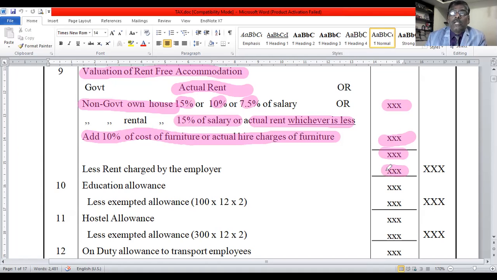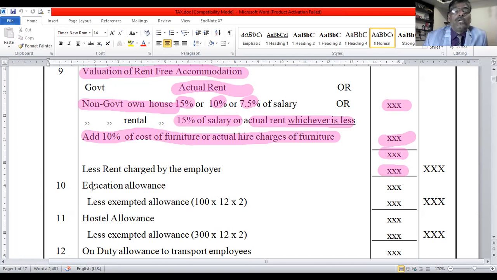If you deduct the rent charged by the employer, then it is the concessional rental value. This is the calculation of rental value. Any one point, either HRA or rent-free accommodation, comes in each salary problem.